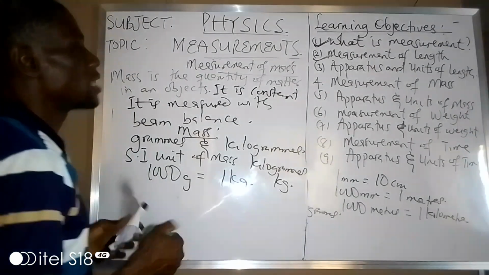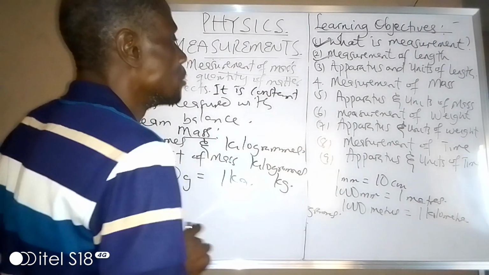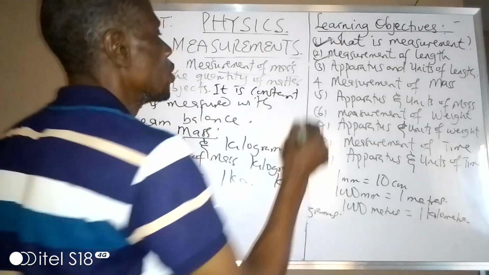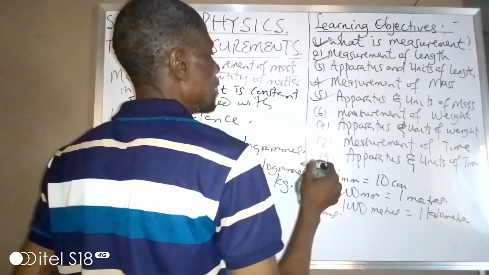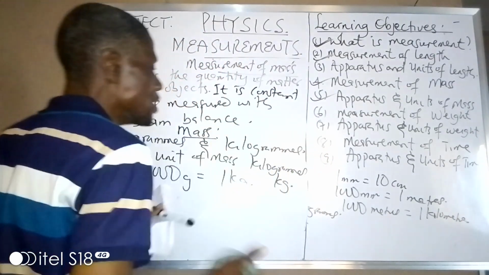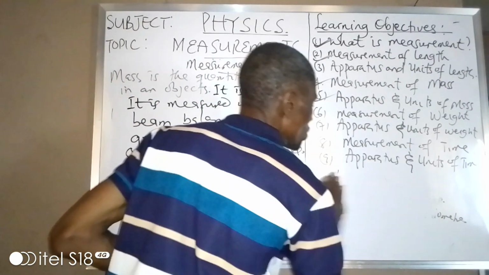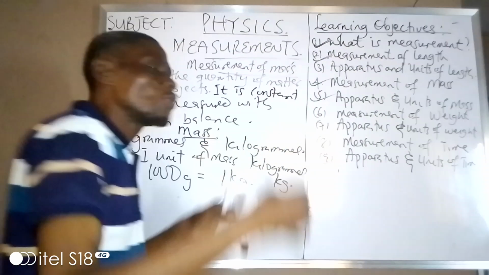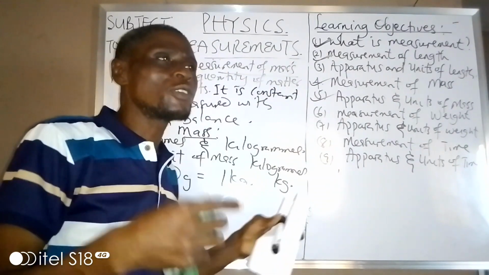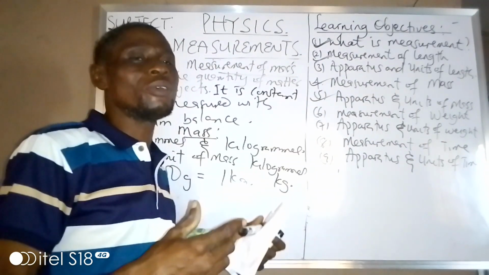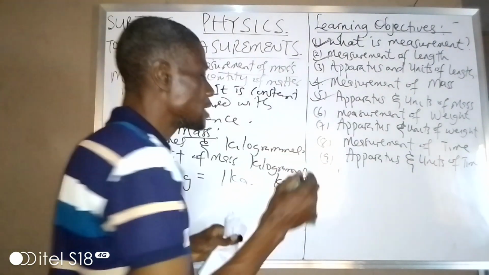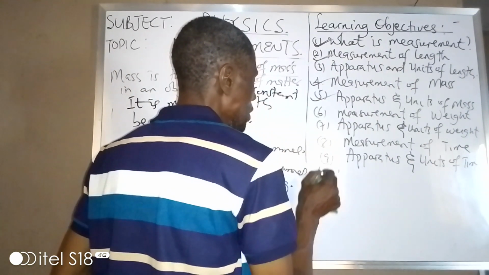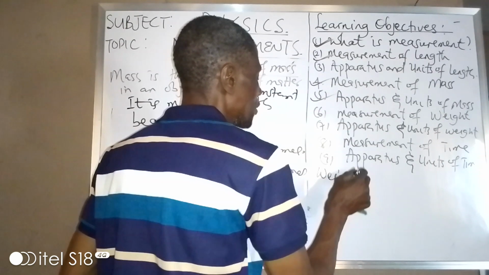So let us now look at the other learning objective. We are through with the measurement of mass and the apparatus for measuring mass. Let us now move on to weight. What is weight? Weight is the force of gravity, or the pull of gravity on an object. So the force of gravity on an object is called what? Weight. Weight has to do with force. Yes, weight is the force of gravity.